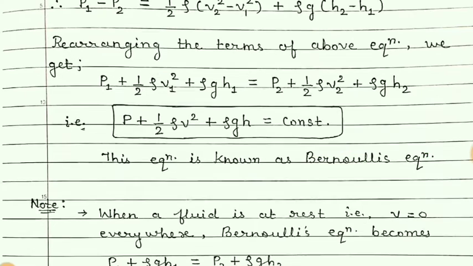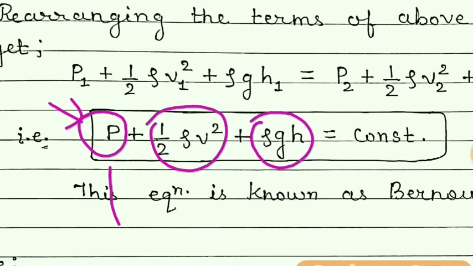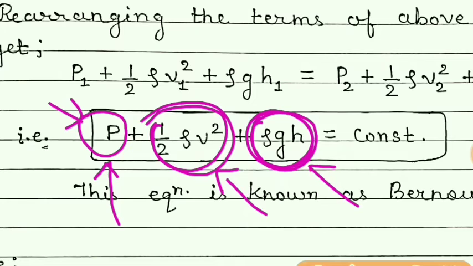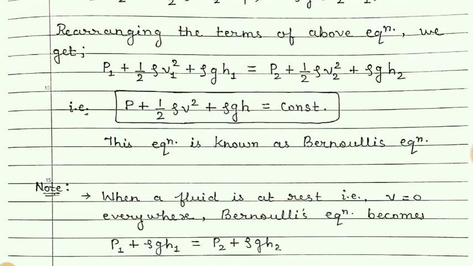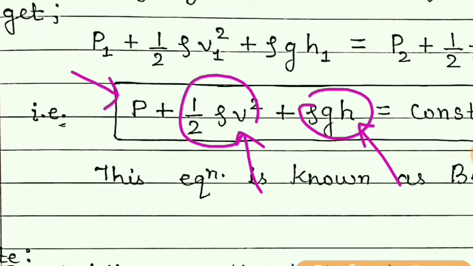Students, the dimensions of each and every term is that of pressure only, because if this is having dimension of pressure, then this term should also have the dimension of pressure, and even this term rho g h should also have the dimension of pressure. This term is related to pressure, the second term is related to velocity, and the third term is related to height.